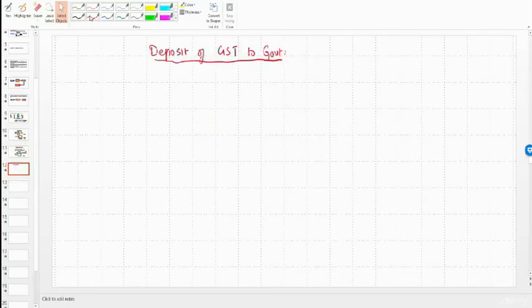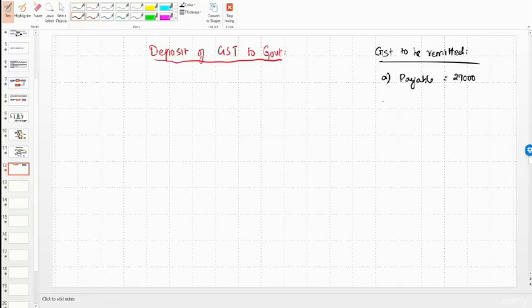Okay, so let's do a small computation for that. GST to be remitted. So we have payable. What is the amount payable? 27,000. From that, let us deduct, less already paid as inputs.